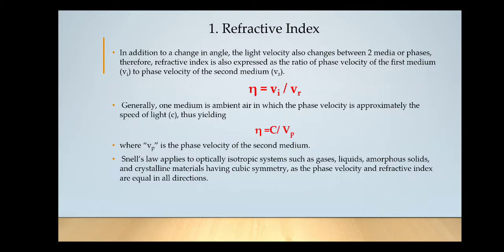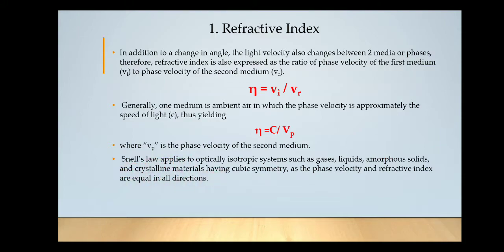And thus this Snell's law applies to optically isotropic systems. Isotropic means same kind of systems. The molecules are same, like for example gas, liquids, amorphous solids, crystalline materials having cubic symmetry, as the phase velocity and refractive index are equal in all directions.